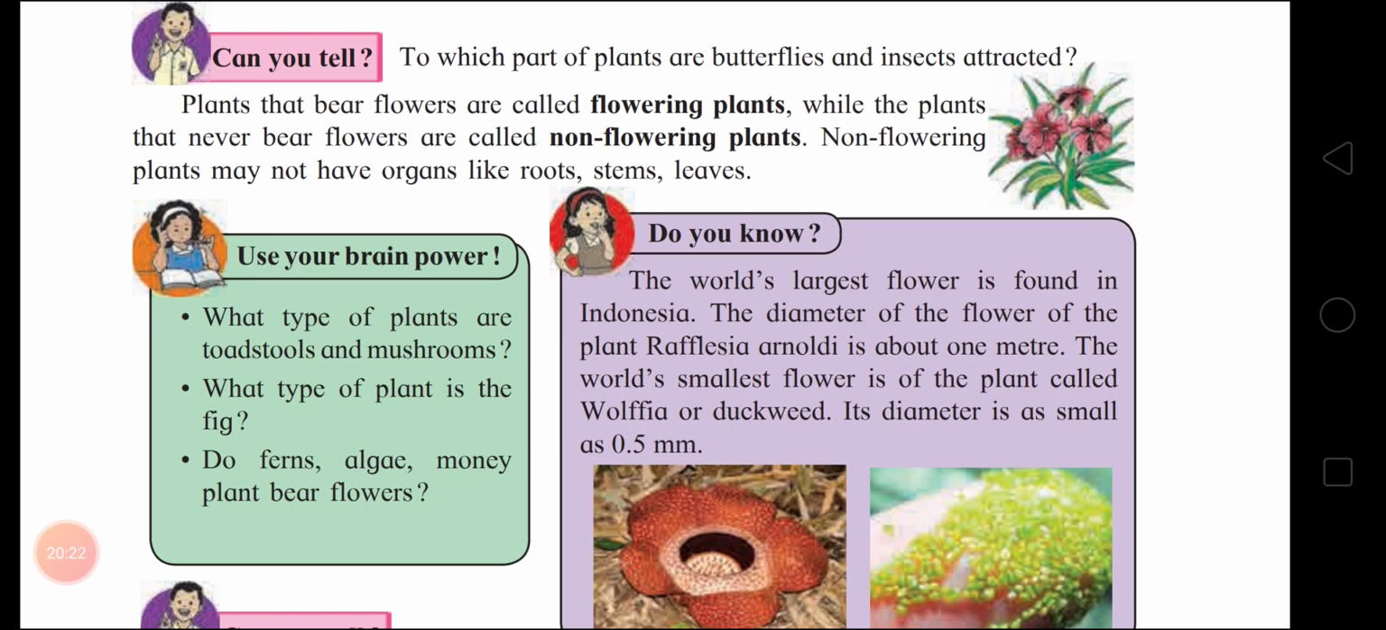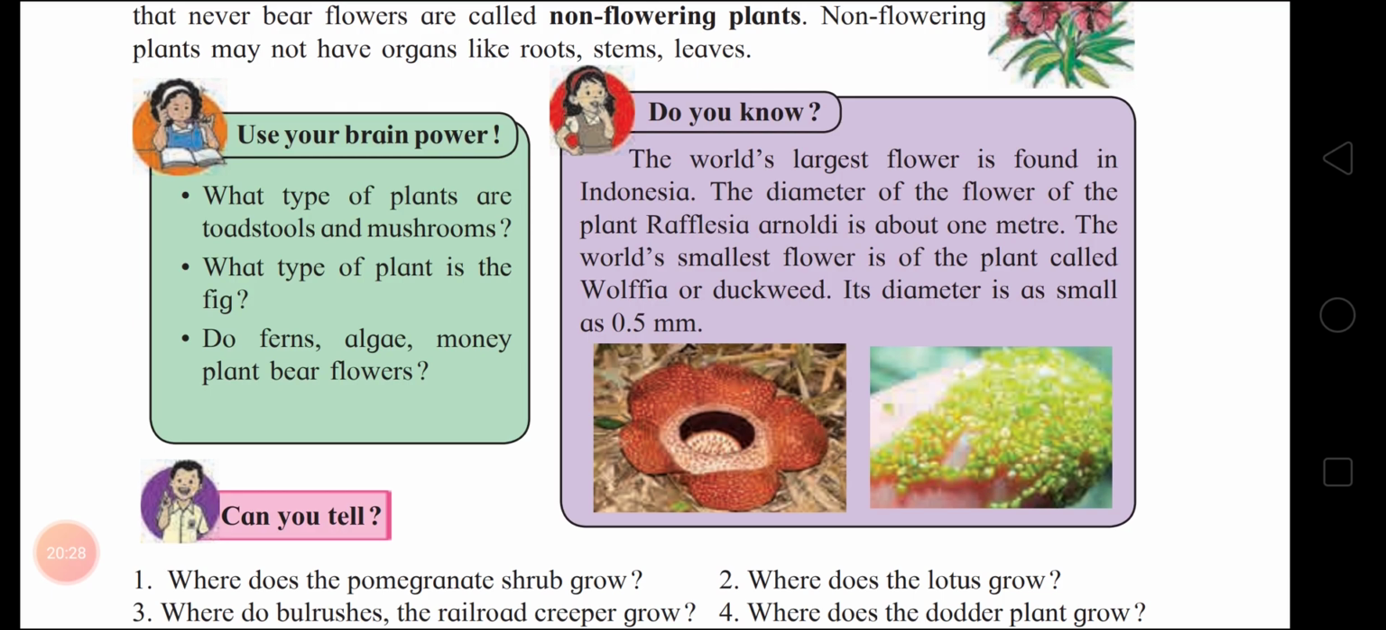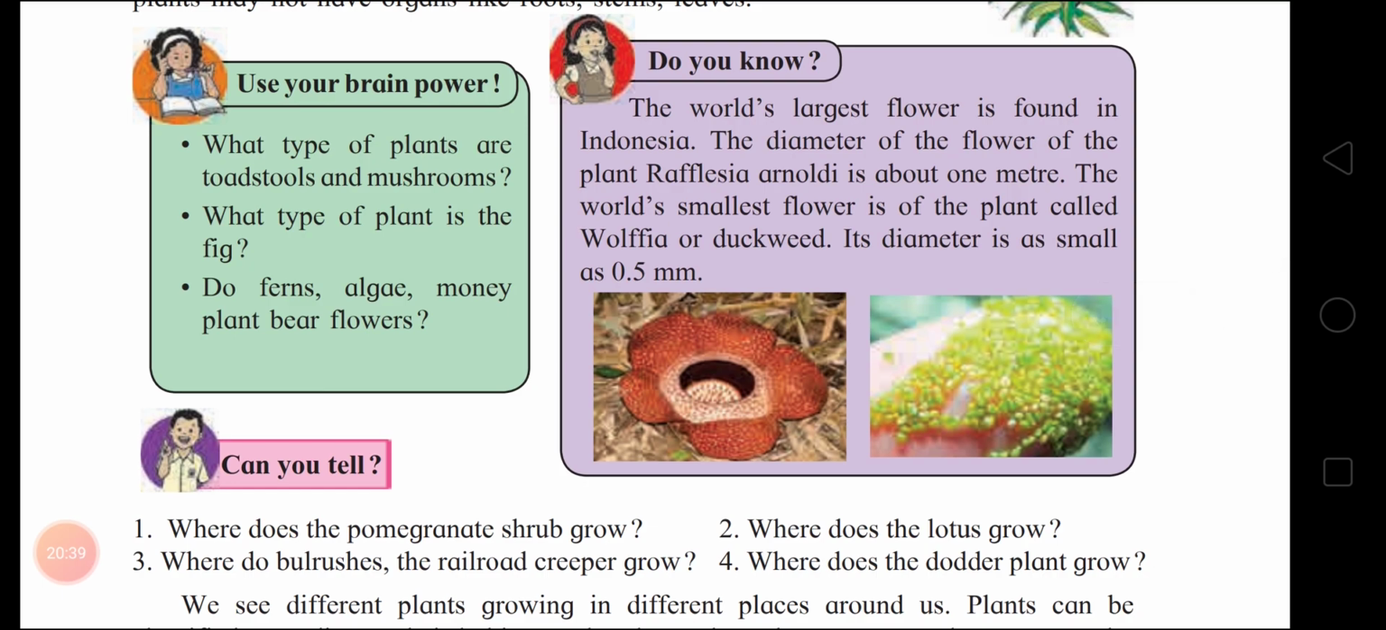Now, see this. The world's largest flower is found in Indonesia. The diameter of the flower of the plant Rafflesia arnoldi is about 1 meter. The world's smallest flower is of the plant called Wolffia or duckweed. Its diameter is as small as 0.5 mm. Okay?